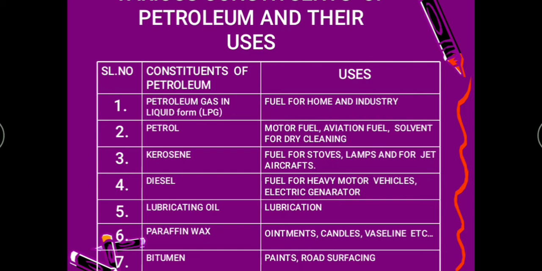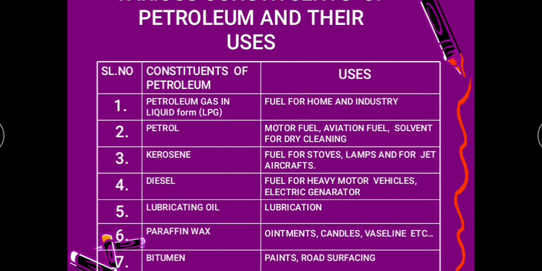Next is kerosene. Kerosene was used as a fuel for stoves, lamps, and also for jet aircraft. So we know about kerosene. Diesel is a fuel for heavy motor vehicles, especially your trucks, lorries, and all. They use this fuel, and it is also used for electric generators.